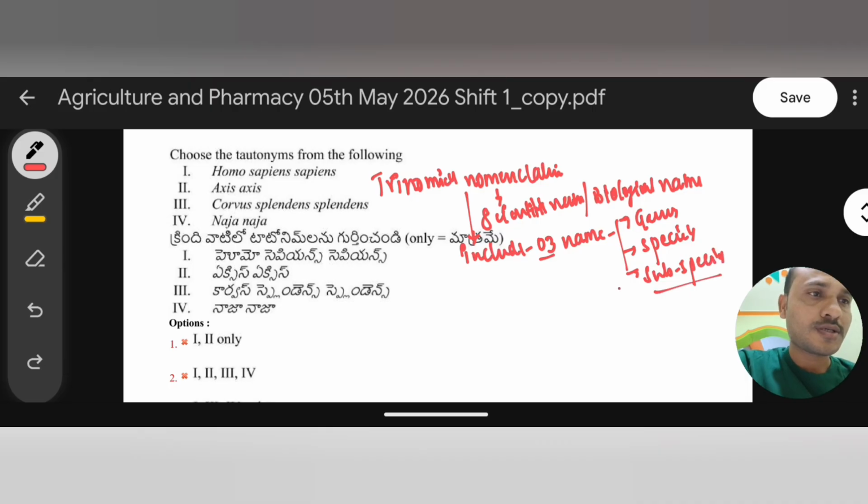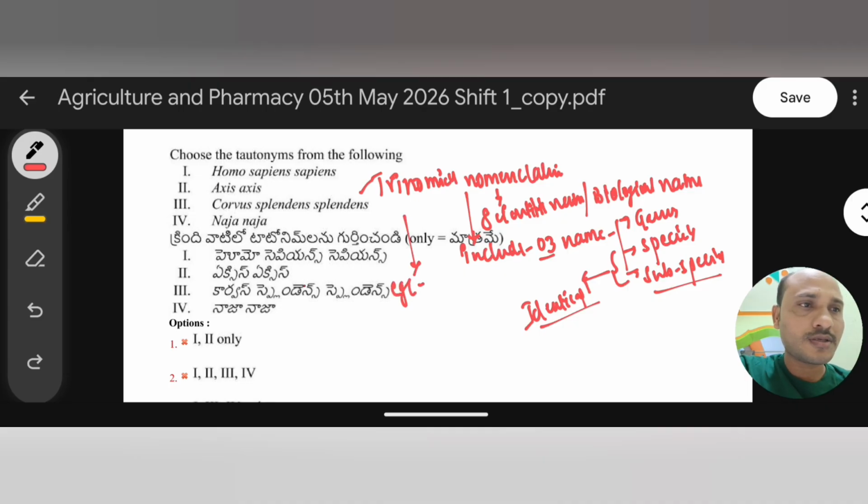Like that, every living organism has three names. Such type of nomenclature is called trinomial nomenclature. And remember, in three names, species and subspecies names are identical. Very important, identical. Here we take some examples.